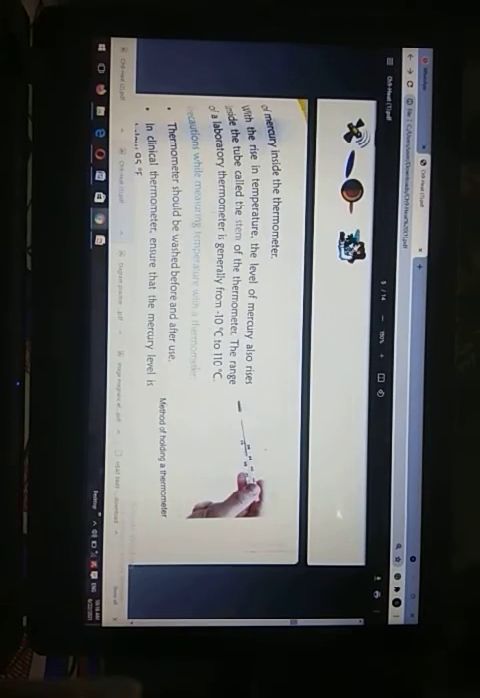At the other end, it has a bulb filled with either mercury or red alcohol. So these are the two things it can be filled with. We can see a shining thread of mercury inside the thermometer. With a rise in temperature, the level of the mercury also rises inside the tube, which is called the stem of the thermometer. The range of a laboratory thermometer is generally from minus 10 degrees C to 110 degrees C. C means Celsius.